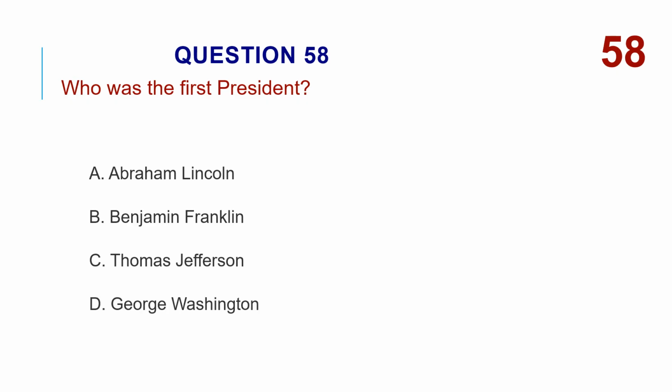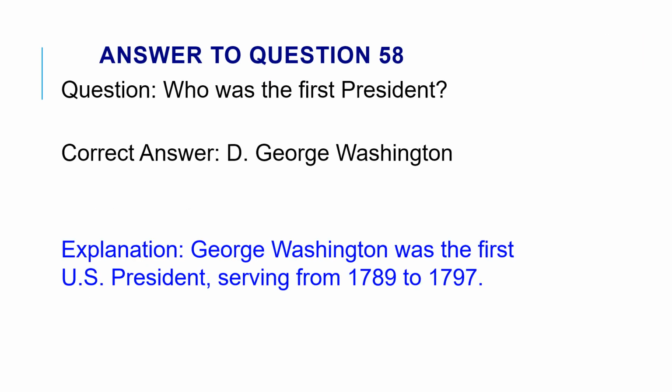Who was the first president? A. Abraham Lincoln. B. Benjamin Franklin. C. Thomas Jefferson. D. George Washington. The correct answer is D. George Washington. George Washington was the first U.S. president, serving from 1789 to 1797.